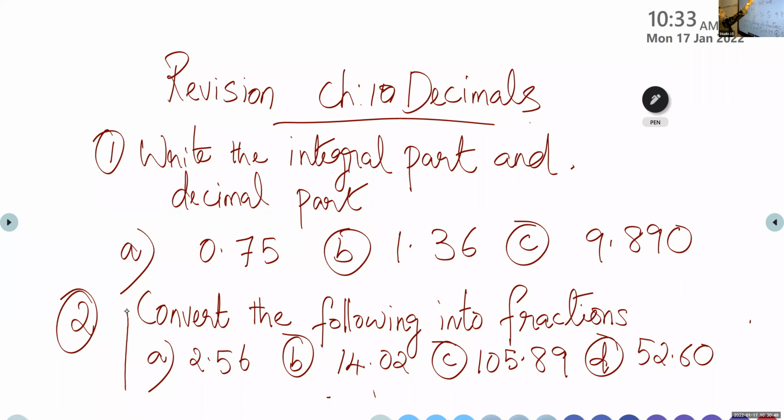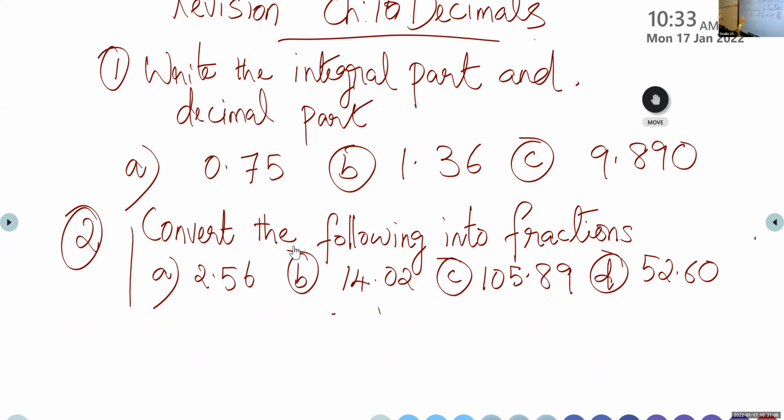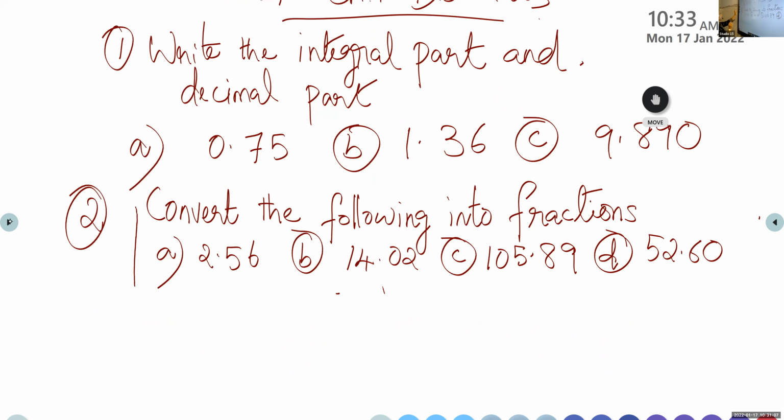What's the doubt? Those who join now, please take out your rough book and start writing. Next one, question number 3.